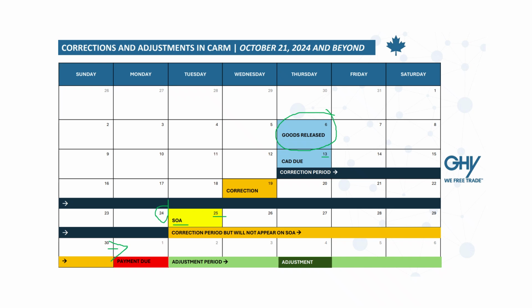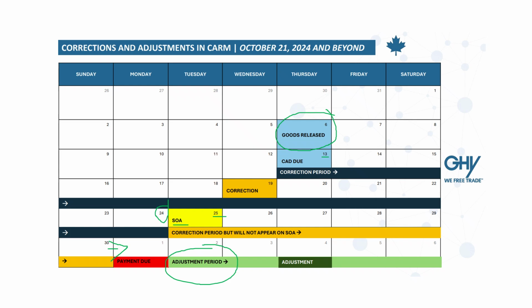In the case that it wasn't possible to make the correction before the payment date, and it was done after the payment date, then that's when we enter the adjustment period. This could take up to 2 to 3 months to get resolved, different from the correction, which is auto-approved.